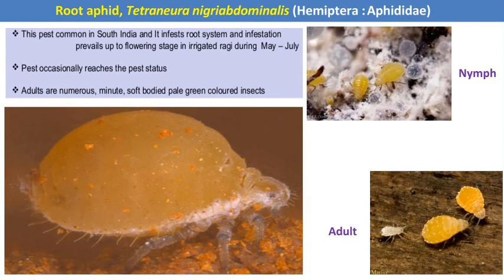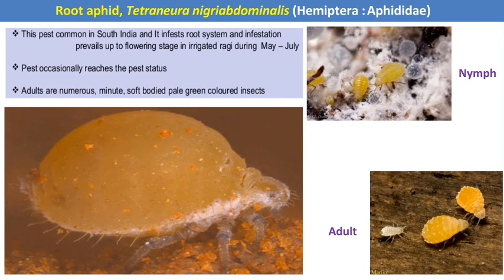Then the next pest of the finger millets is the root aphid. It is a hemipteran pest, hence it has incomplete metamorphosis with three life stages: egg, nymphs, and adult. Instead of egg laying, the female aphid reproduces parthenogenetically. It means that the female aphid gives birth to the young ones directly instead of laying eggs.